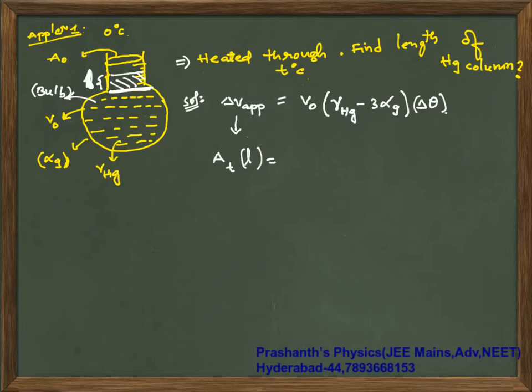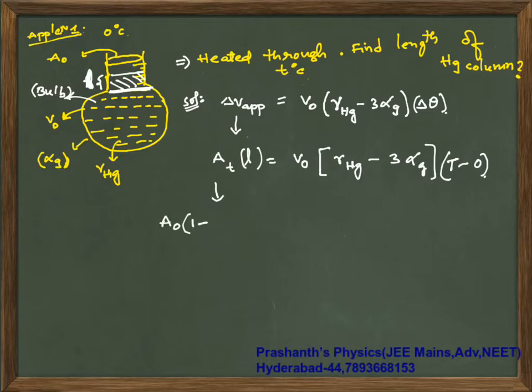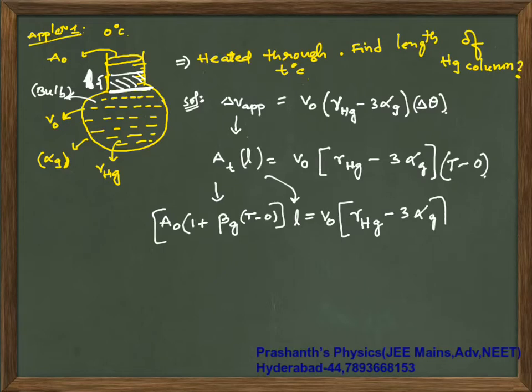So A of T into L is equal to V naught times gamma of Hg minus 3 times alpha of glass times delta theta, which is T minus 0, that is equal to T. A of T can be written as A naught times 1 plus beta of glass into temperature difference T minus 0, times your length L, is equal to V naught times gamma of Hg minus 3 times alpha of glass into T. That is your value.